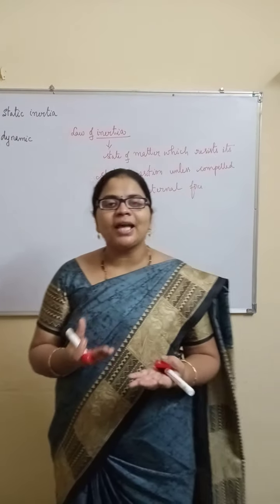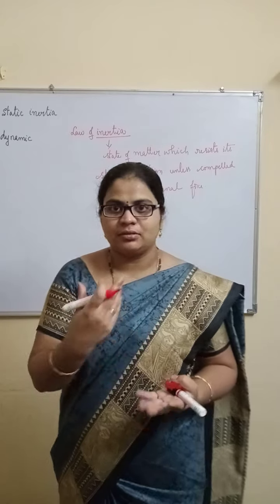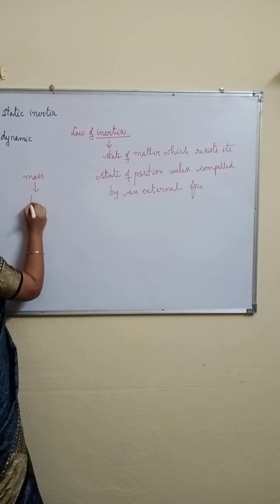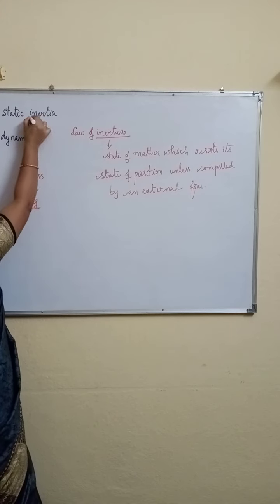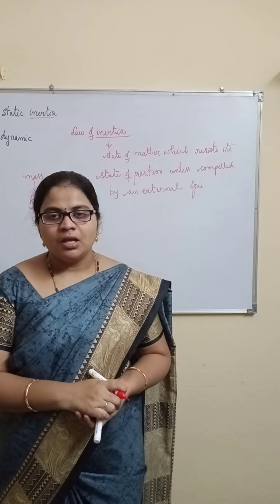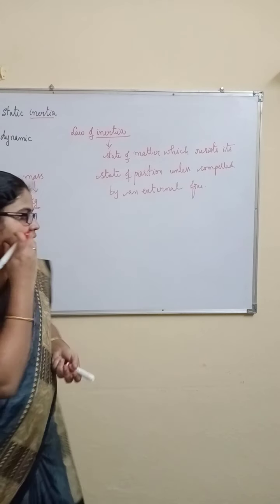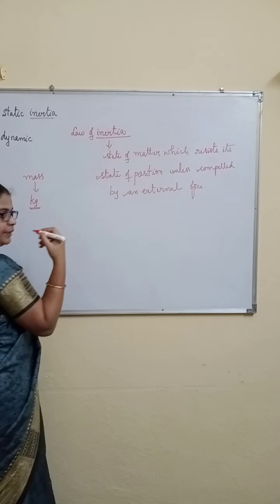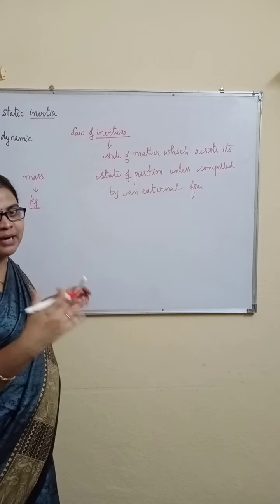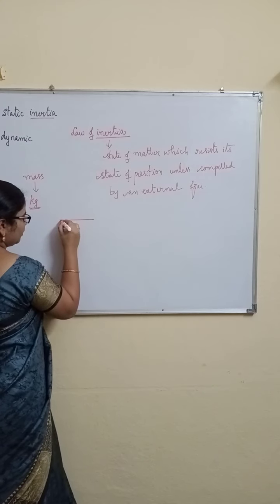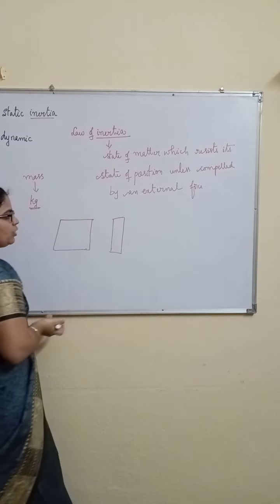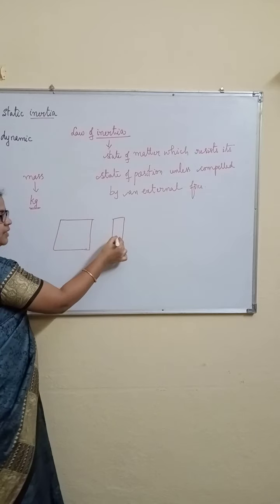Generally, inertia is calculated in terms of mass. Mass can be measured in kg, so inertia also can be measured in kilograms. How do you know? Here, we have taken two wooden blocks which have different masses. This is one wooden block, this is another. Clearly you can say this mass is high, this mass is low.